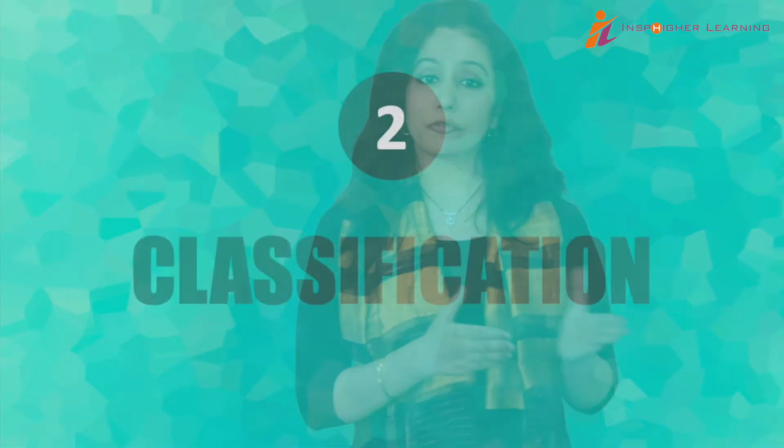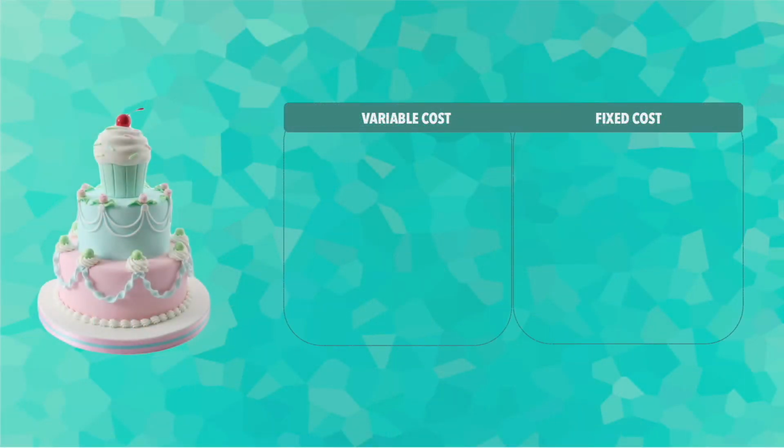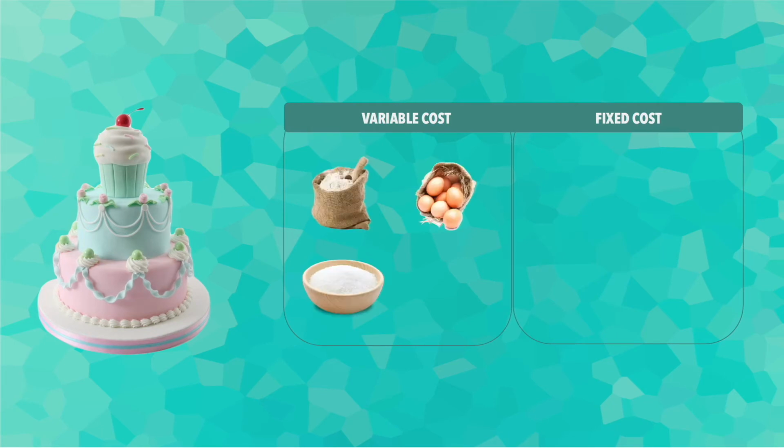Once every expense is projected or accounted for, they must be classified into fixed and variable. Variable costs are those that vary or change and depend on business volume. For example, when we bake a cake, the quantity of raw materials like flour, eggs, sugar, or butter is directly proportional to the number of cakes that are baked.